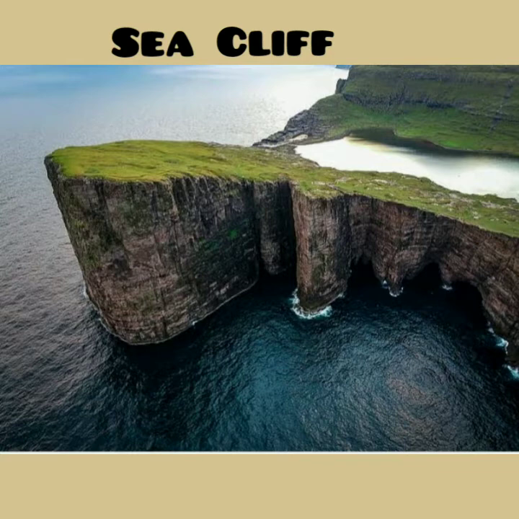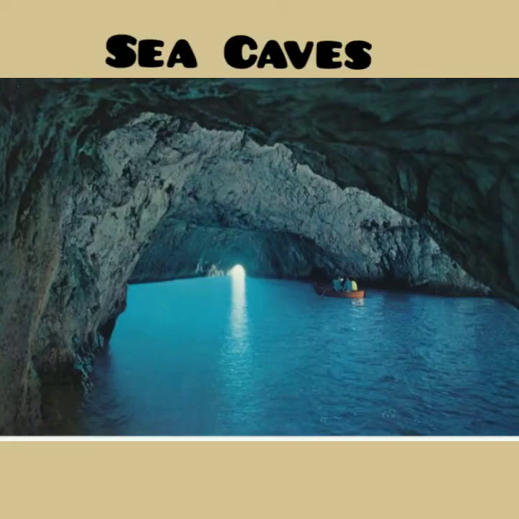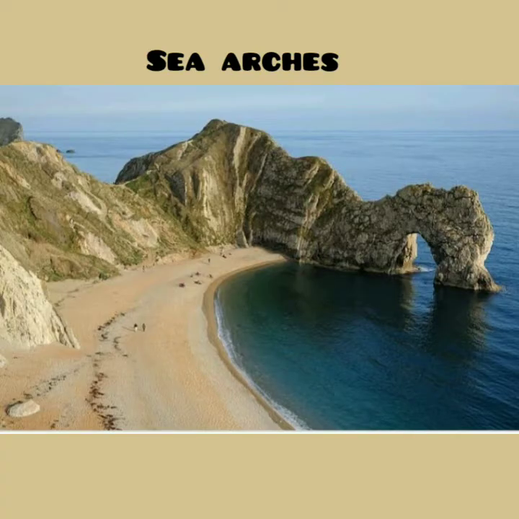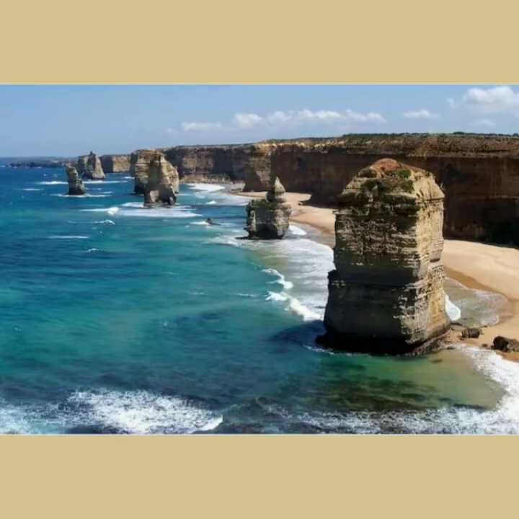When these rocks are lashed by strong sea waves, cracks begin to appear due to the process of erosion. The continuous striking of the sea waves causes the rock to disintegrate, further forming sea caves. Gradually, the sea caves get bigger and as only the roof remains, sea arches are formed. As erosion continues, the roof collapses and what remains are the walls. These walls are called stacks.